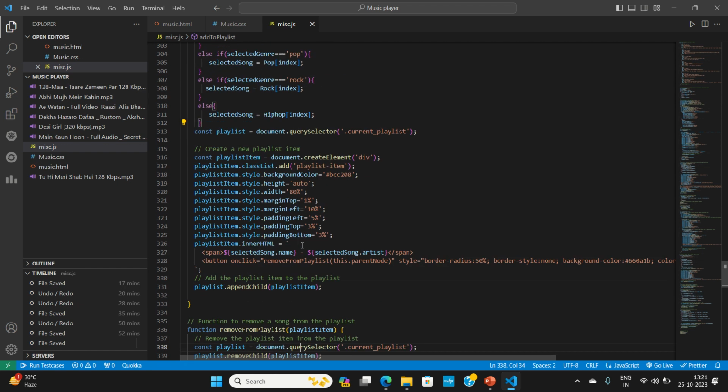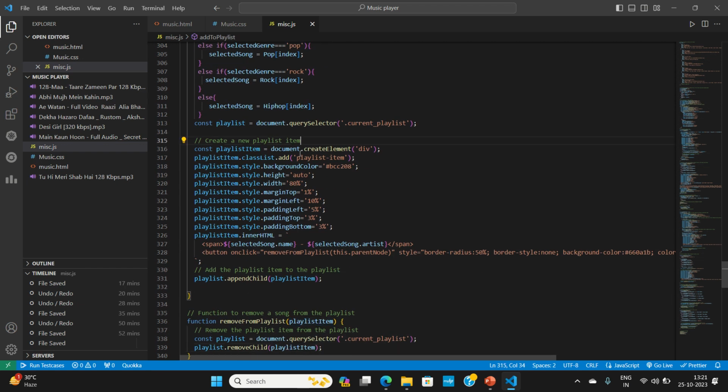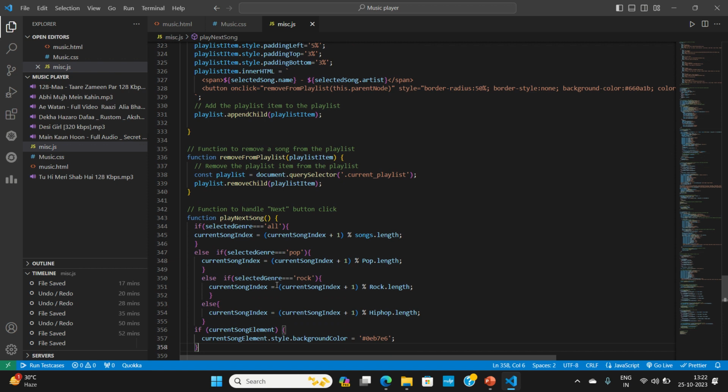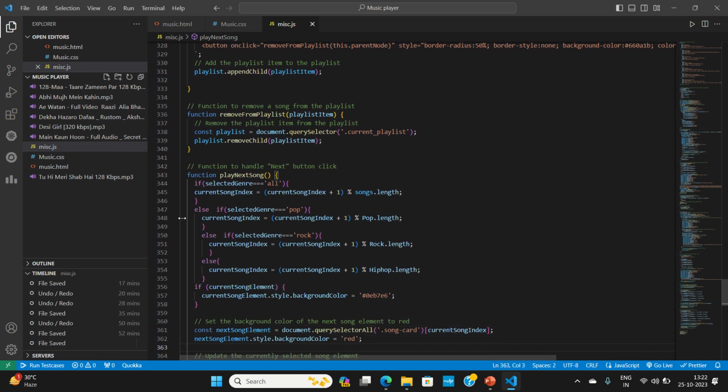So it is just creating a new div, then it is adding styles to that div. And then that particular song which we have selected is getting added here, the name of that particular song. And also it is adding a remove button in case we decide to remove that particular song from the current playlist. Then we have play next song, as you can see. So we are increasing this current song index by 1.